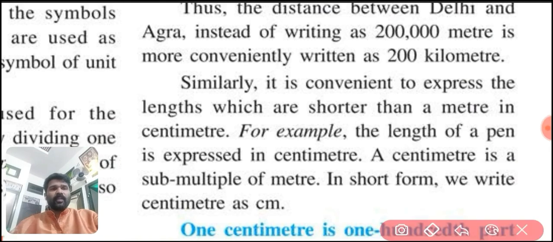Okay, students? Similarly, it is convenient to express the lengths which are shorter than a meter in centimeter. For example, the length of a pen is expressed in centimeter. We cannot express this one in meter, so that is very small, that's why. A centimeter is a submultiple of meter. In short form, we can write centimeter as cm.